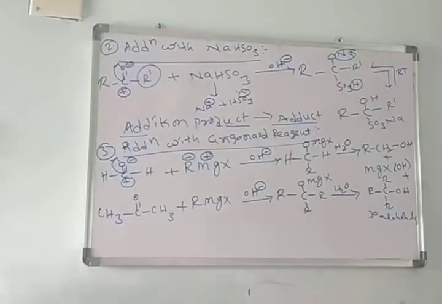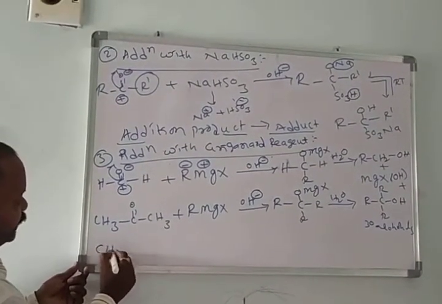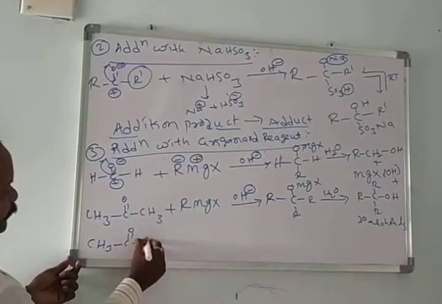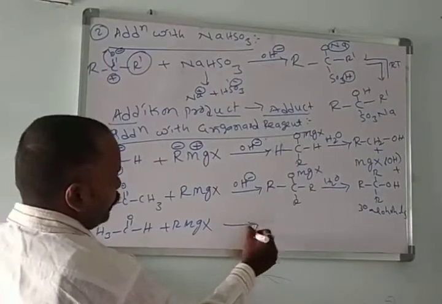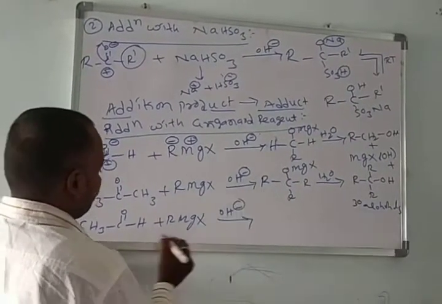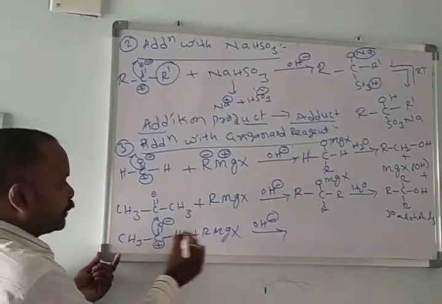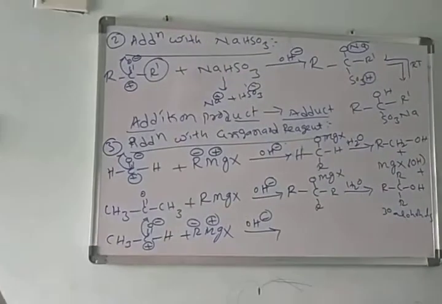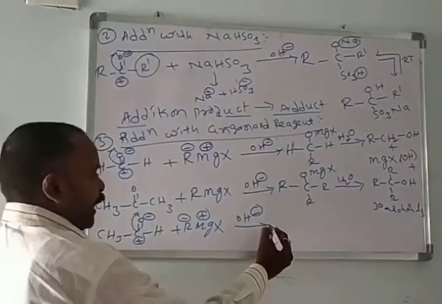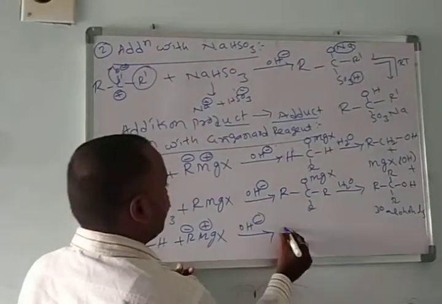Already we saw this reaction in the second chapter. Here I am taking acetaldehyde. When acetaldehyde adds to the Grignard reagent, in the presence of base, what happened? Here electrons are transferred, negative, positive. Here R gets negative, magnesium gets positive, negative reacts with positive, positive reacts with negative, and forms the intermediate.